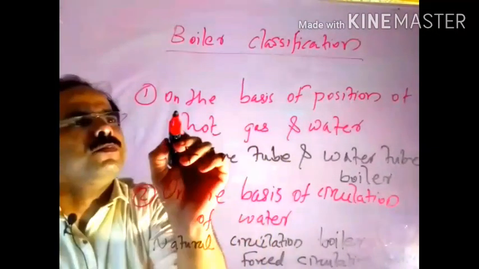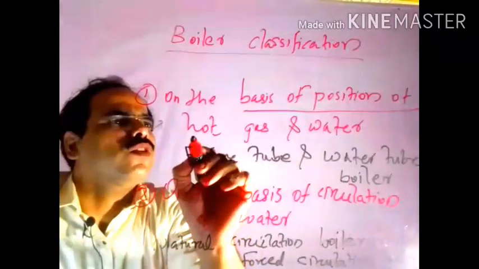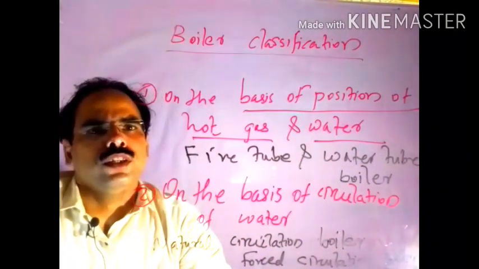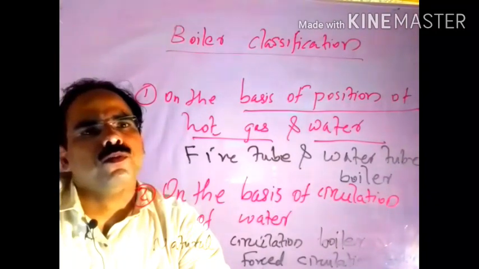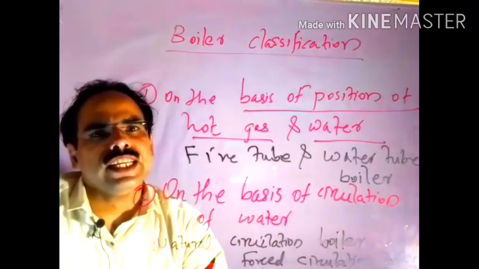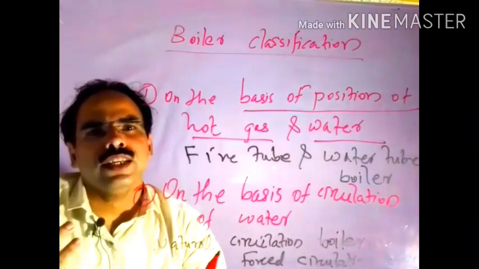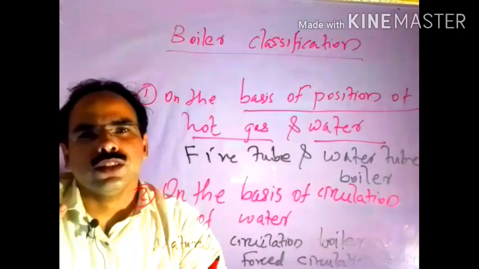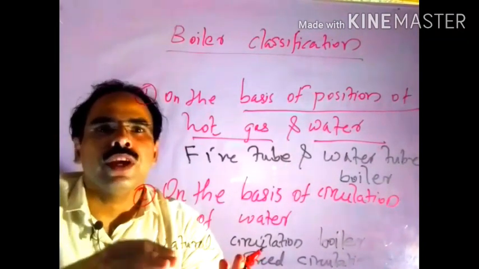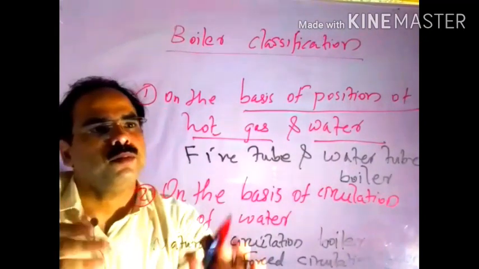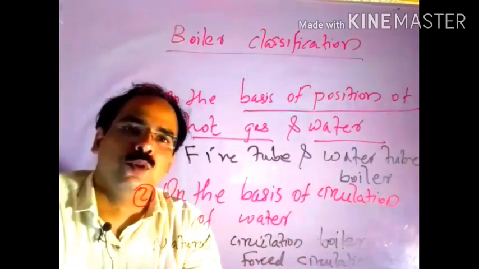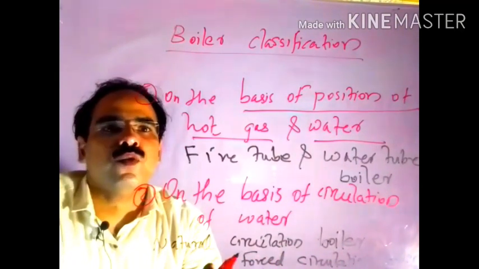So on the basis of position of hot gas and water, there are two types of boilers, which are the fire tube boiler and water tube boiler. If fire is inside the tube and the water to be changed into steam circulates outside, that type of boiler we can call a fire tube or fire in tube boiler.